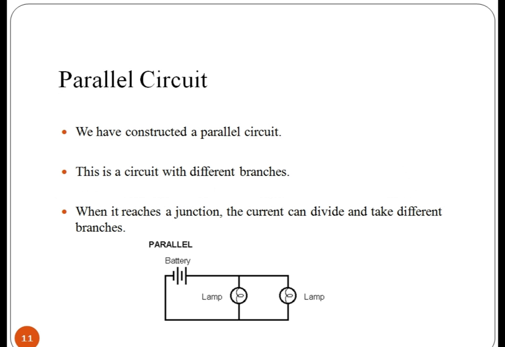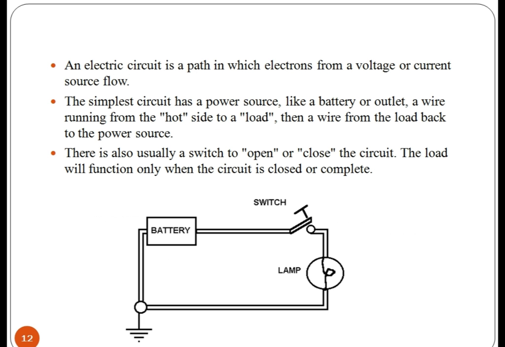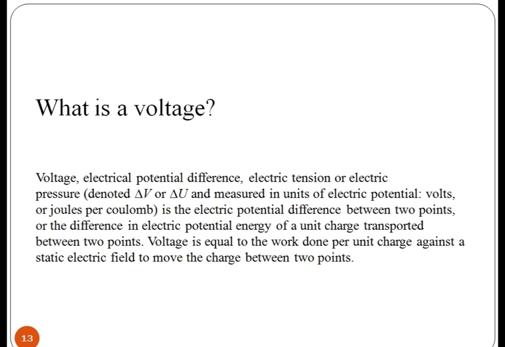What is a parallel circuit? If two or more components are connected in parallel, they have the same potential difference across their ends. The potential differences across the components are the same in magnitude and they also have identical polarities. The same voltage is applicable to all circuit components connected in parallel. You can see the simplest circuit has a power source, here a battery, a wire running from the hot side to a load, then a wire from the load back to the power source.